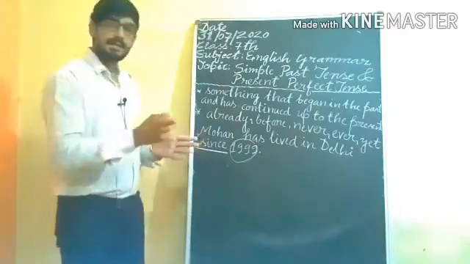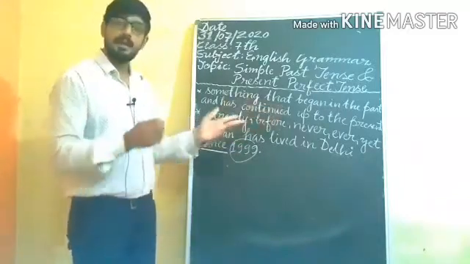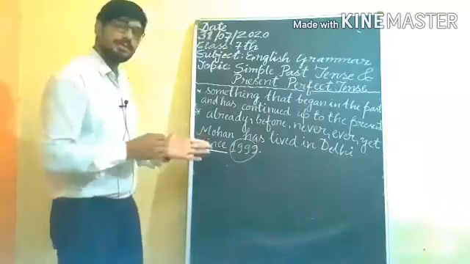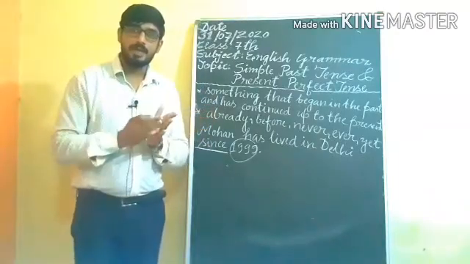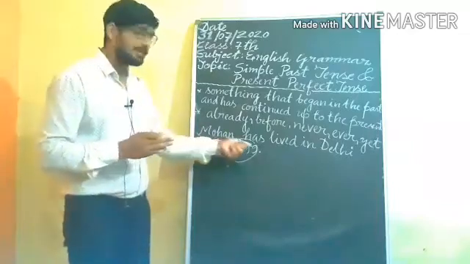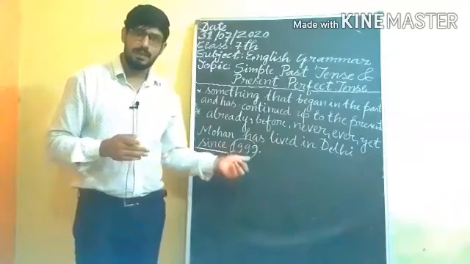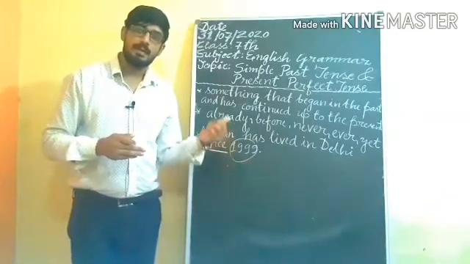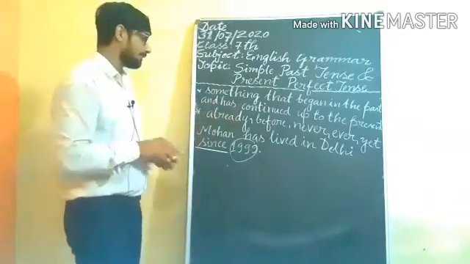So it relates past action to present. We can also use the word for with a period of time. Suppose that I can write the sentence: Mohan has lived in Delhi for 4 years, 5 years. Understand?